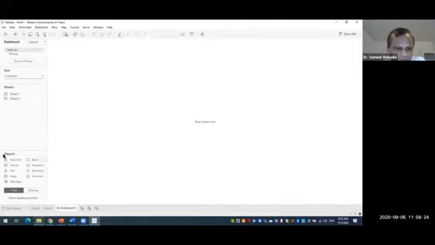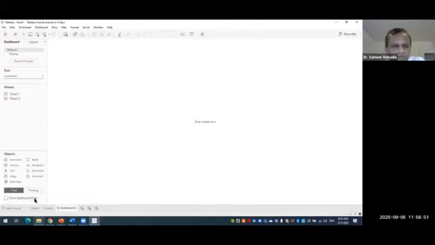Now below the sheet 1 and sheet 2, we are having the objects. Now this is very important for the dashboard. So here we are having horizontal, vertical, text, image, web page, blank, navigation, download, extension. And then after that, we are having these two sections, tiled and floating. And then we are having one checkbox, that is show dashboard title.